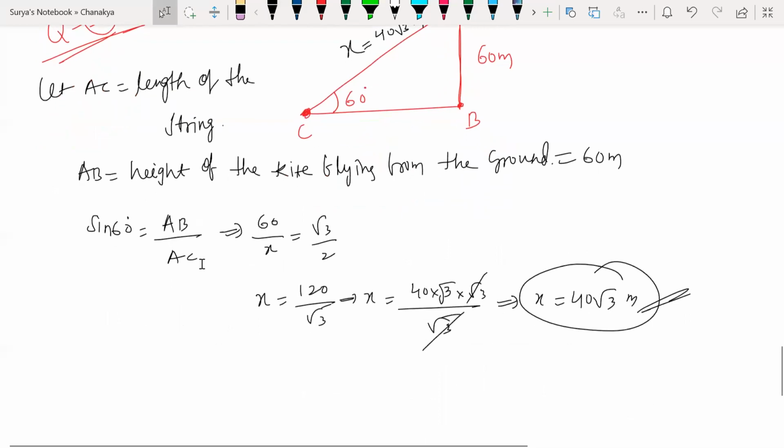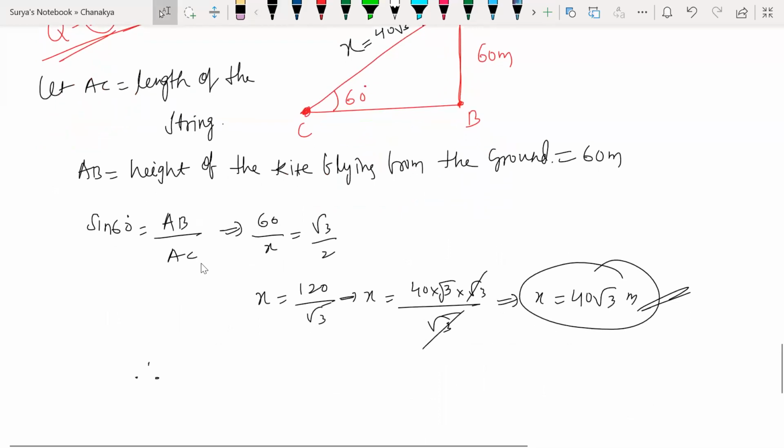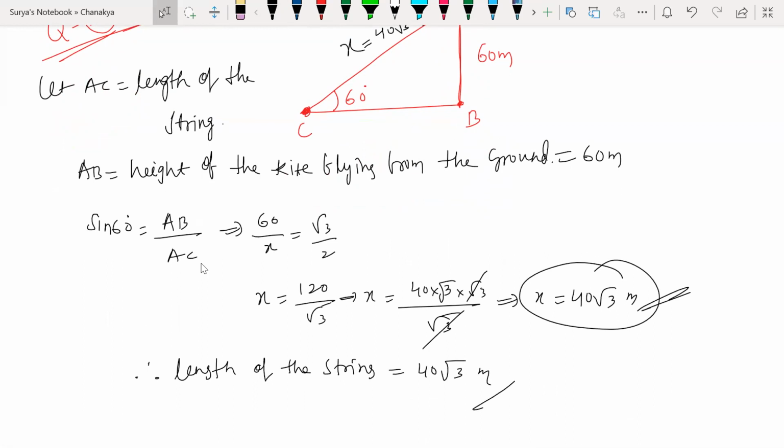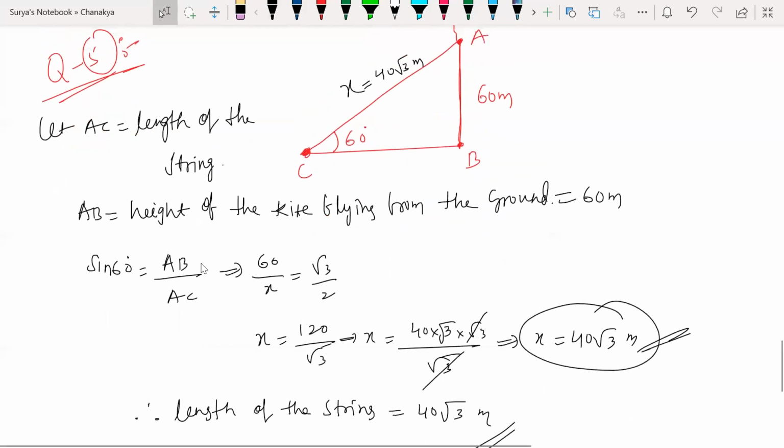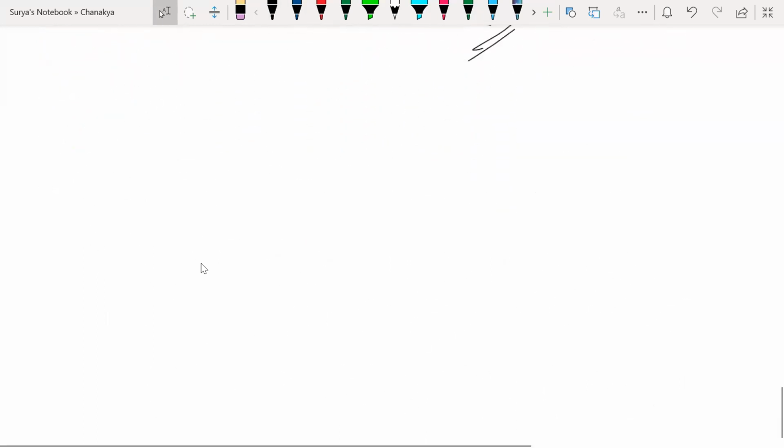Hence, the length of the string is equal to 40 root 3 meters. This is my answer. Do you understand? Any doubts, children? Any doubts? Yes, sir. Very simple, very simple. How simple it is. Next, sixth question.